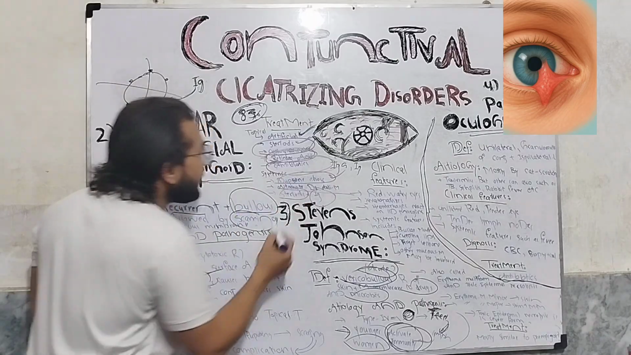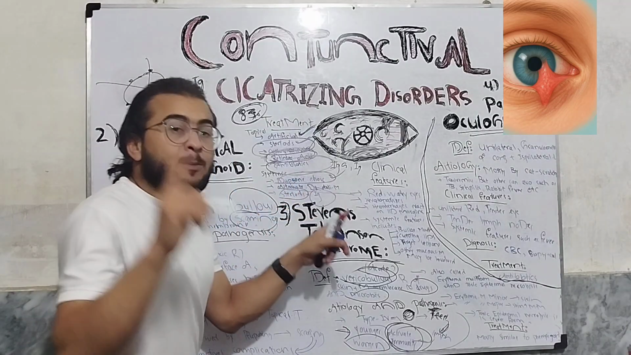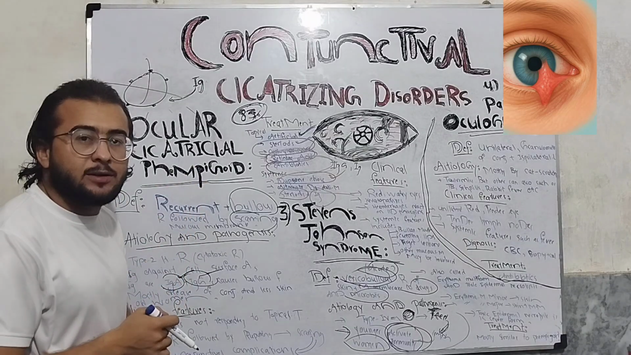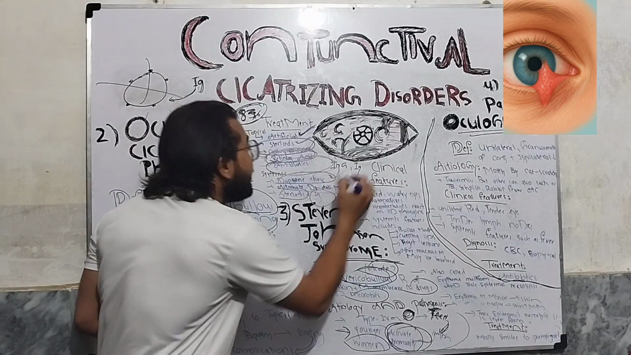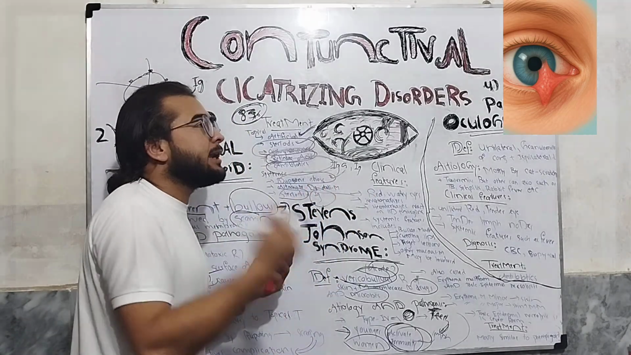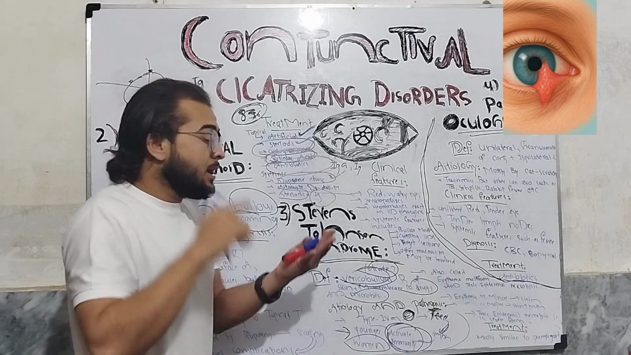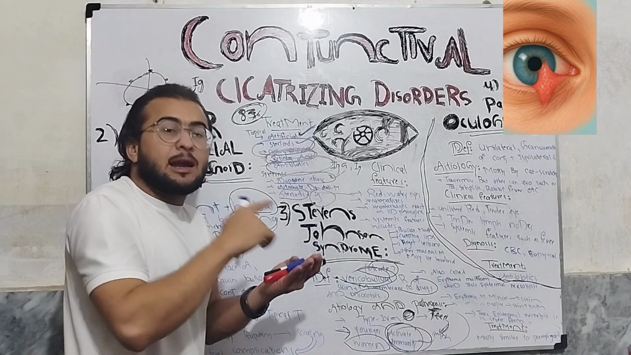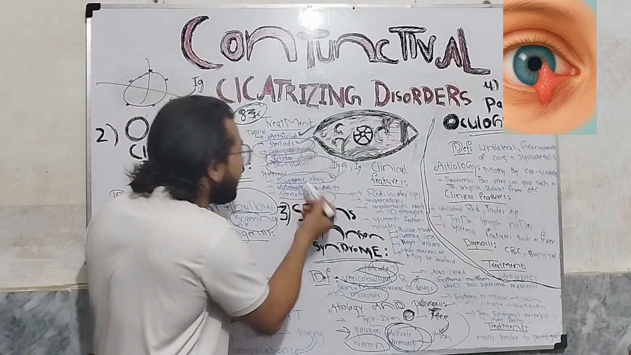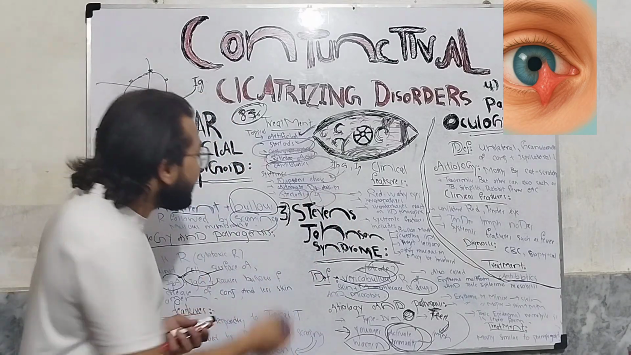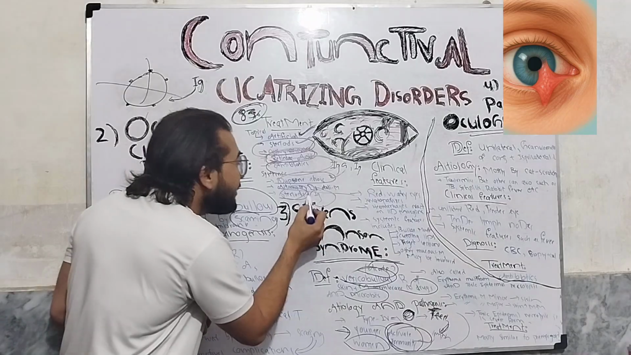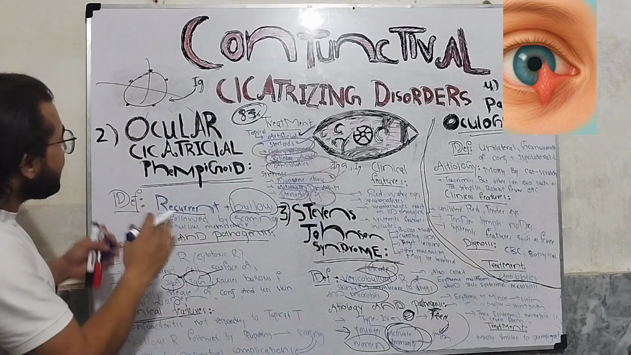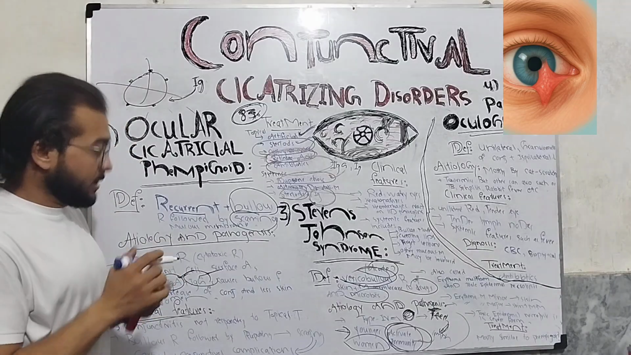The systemic therapy is that, remember, Dapsone is the drug of choice in ocular cicatricial pemphigoid. If we do not have Dapsone, then we can use alternative drugs like immunosuppressant drugs such as azathioprine, methotrexate, cyclosporine, etc. can be used in place of Dapsone. We can also give steroids and systemic immunoglobulin. Okay, so this is ocular cicatricial pemphigoid.